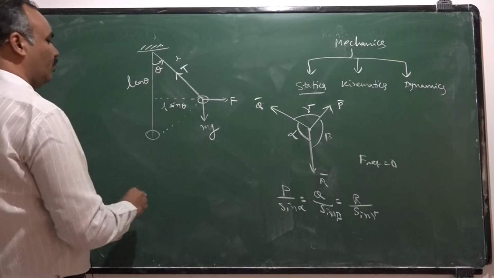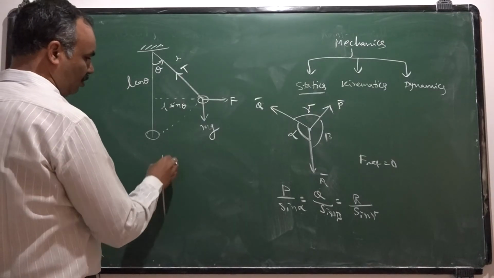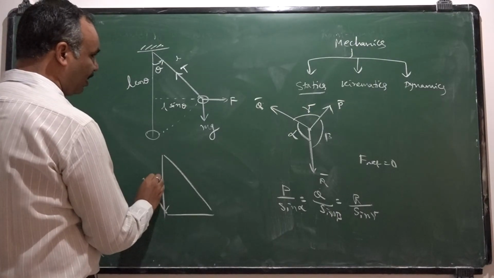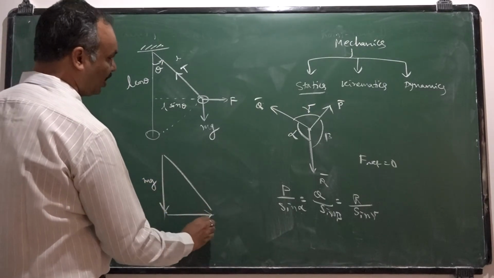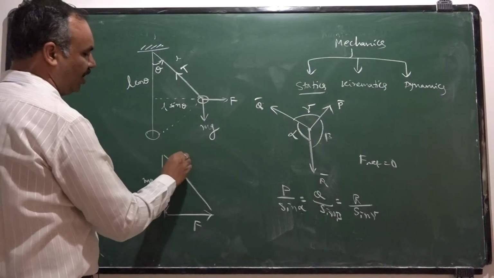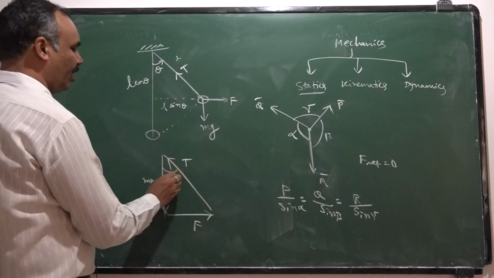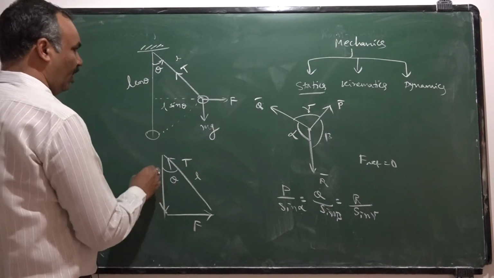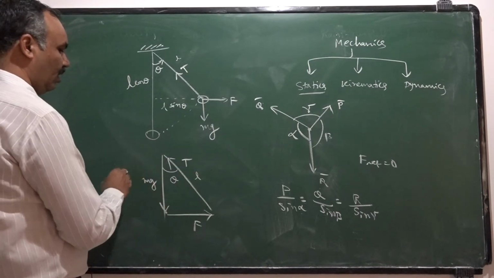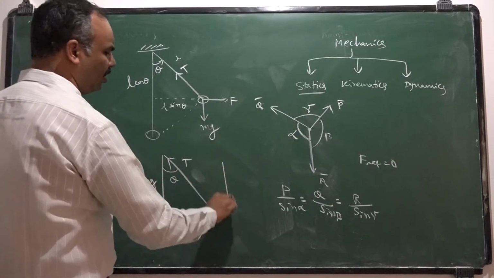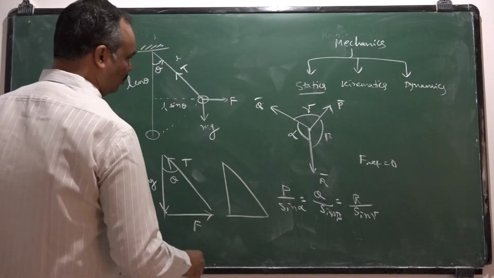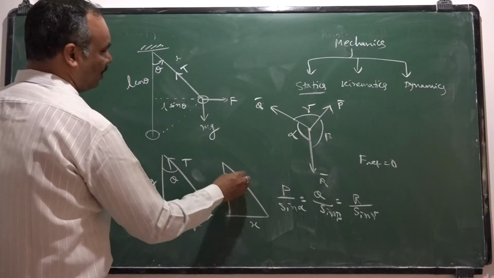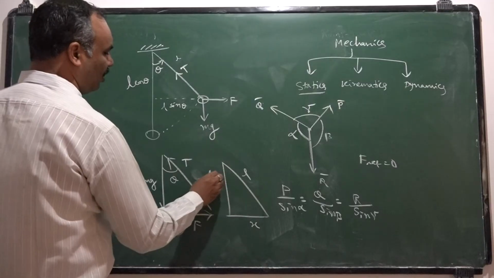theta. So if you take the triangle of forces, in this vertically downward direction weight is acting, in this horizontal direction force is acting, in this direction tension is acting, and it is making an angle theta here, and this length is L and this length is L cos theta. You take the triangle of lengths. So here it is the displacement x and it is the length, this is L cos theta.